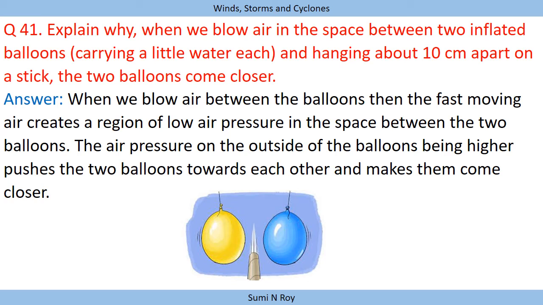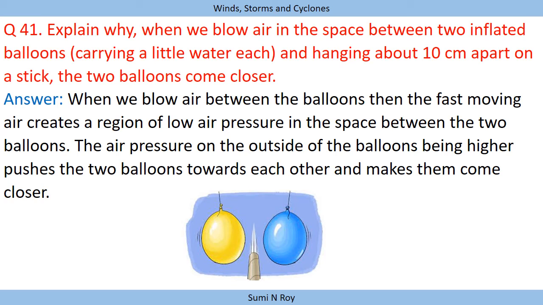The next question is: explain why, when we blow air in the space between two inflated balloons carrying a little water each and hanging about 10 centimeters apart on a stick, the two balloons come closer. This is because of the atmospheric pressure. So let us discuss. When we blow air between the balloons, the fast moving air creates a region of low air pressure in the space between the two balloons. As we know, fast moving air creates a low pressure region.